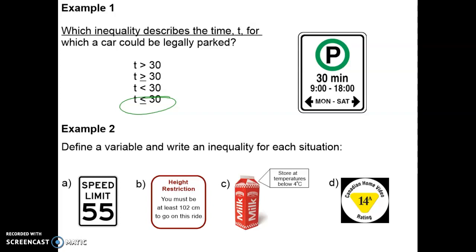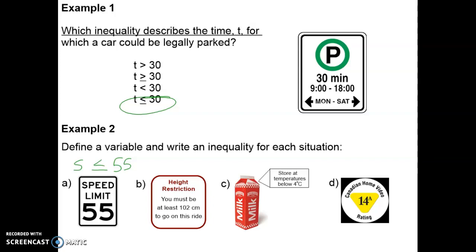For example 2, we're going to define a variable and write an inequality for each situation. So for the speed limit sign, the speed limit is 55. So let's say our speed can be less than or equal to 55. Because you can go 55, you can go 54, but if you go 56, you might get a ticket.